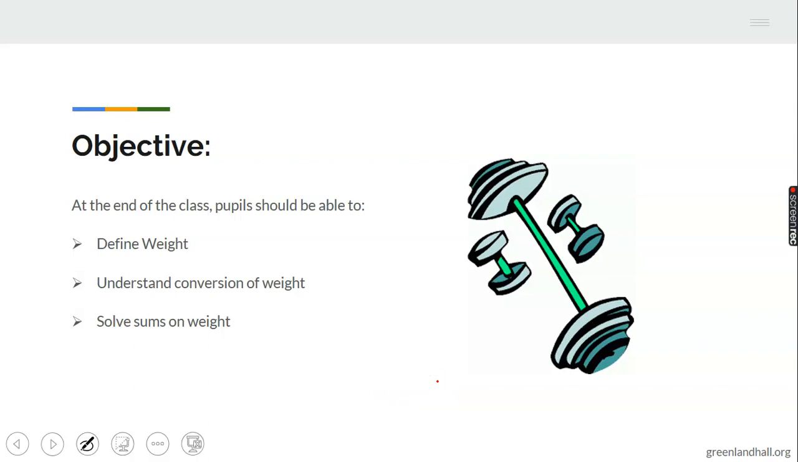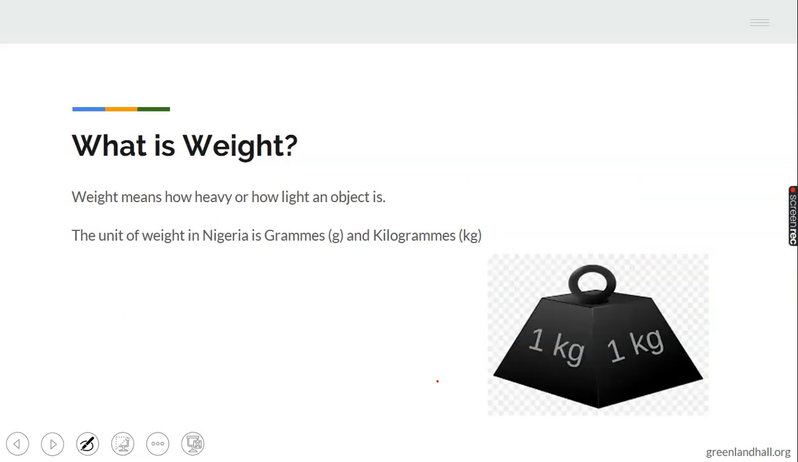Now, in this class today, like I said, we'll be looking at the definition of weight, and then the conversion of weight, and then how to solve some problems on weight. We'll be doing addition and subtraction today. Next week, we'll look at division and multiplication, and then we'll look at conversion of weight.